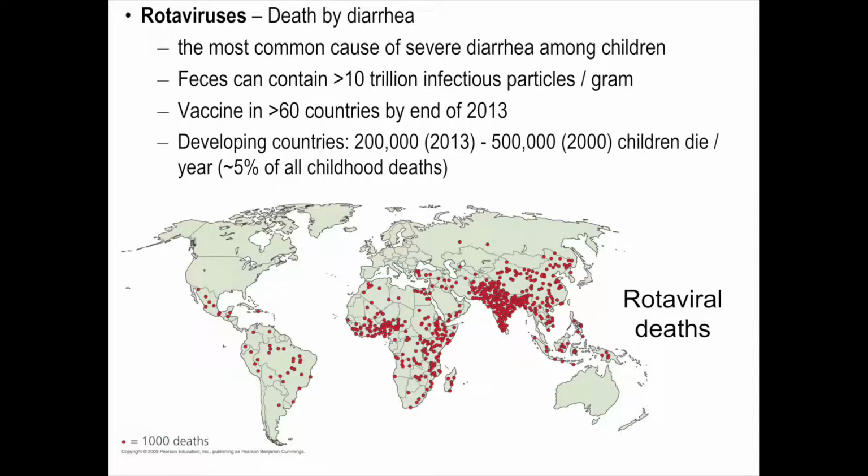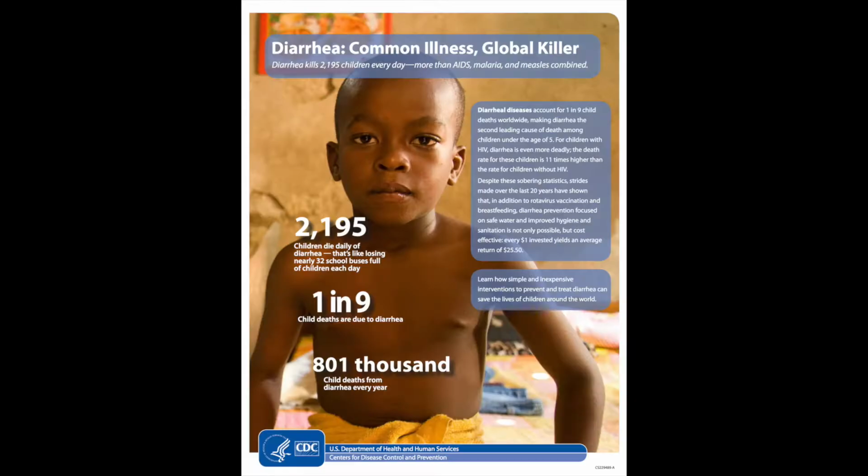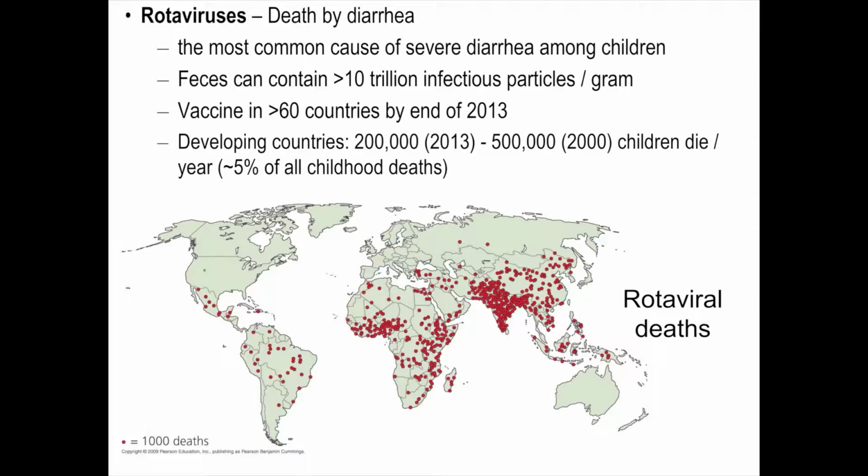So rotaviruses, we don't have as heavily a burden of rotaviruses in this country. There's a vaccine for this, and really this is a child killer in third world countries. And if you look at this map, what we see in terms of rotaviral deaths, a big absence of red dots here. It doesn't mean that nobody dies. That's up to 1,000 deaths. But you can see that the underdeveloped countries, that's where the burden is. This is really great news. By the end of 2013, vaccine had been deployed in over 60 countries. And look at the drop here.